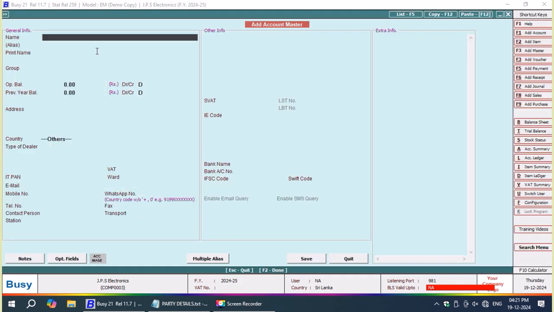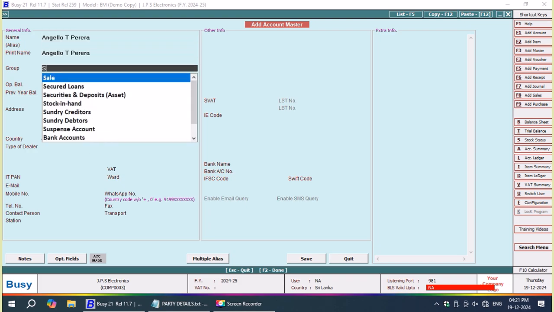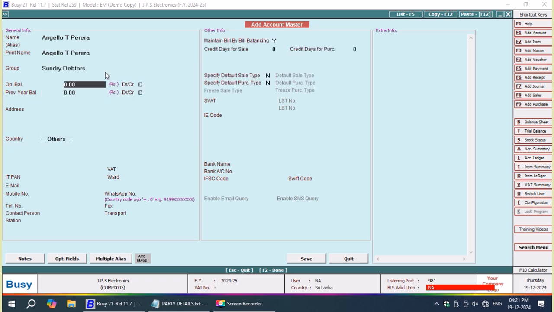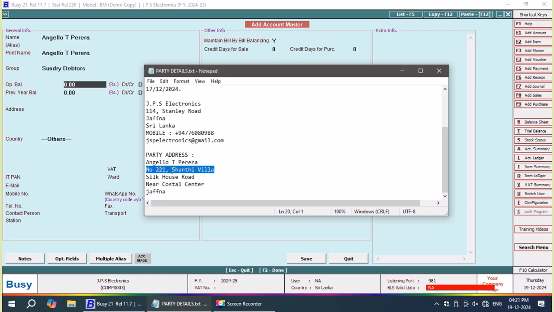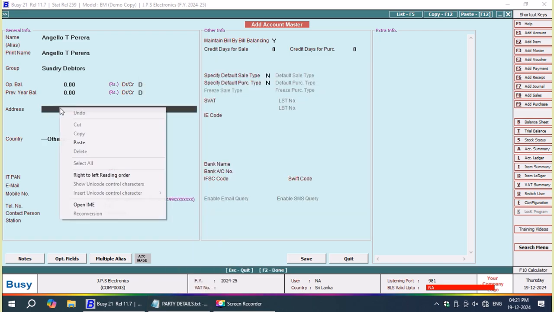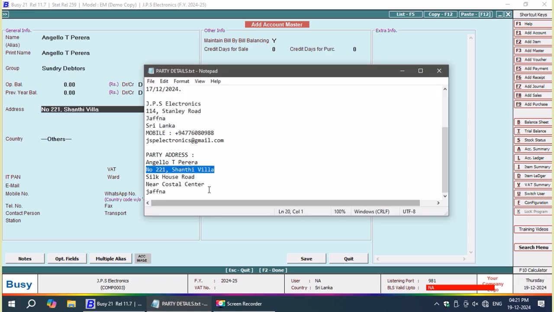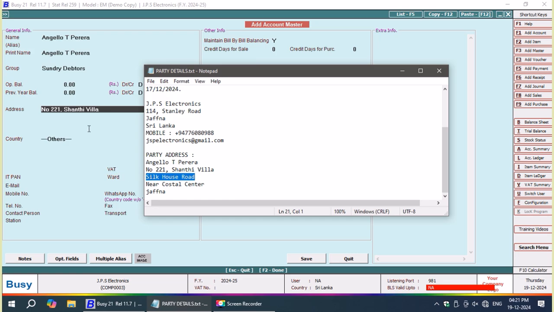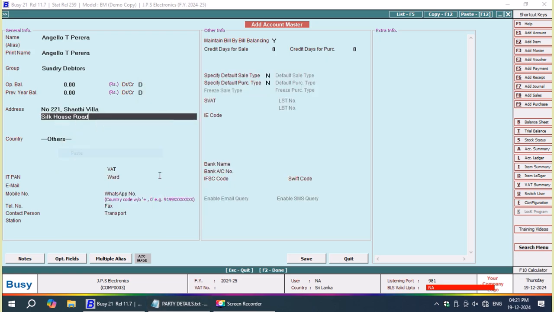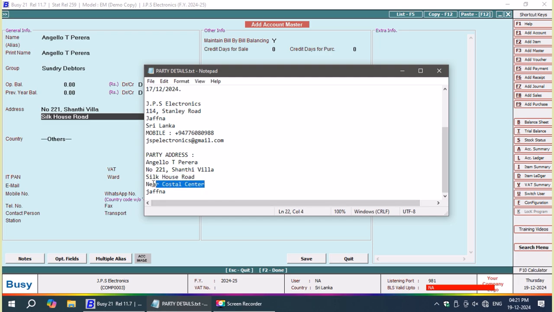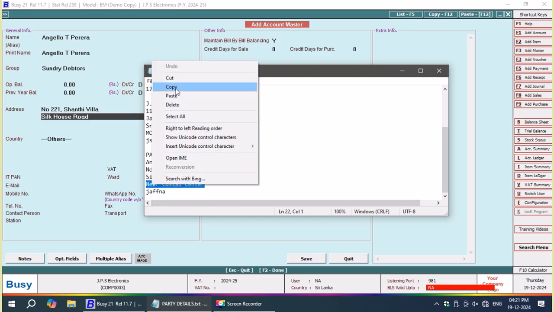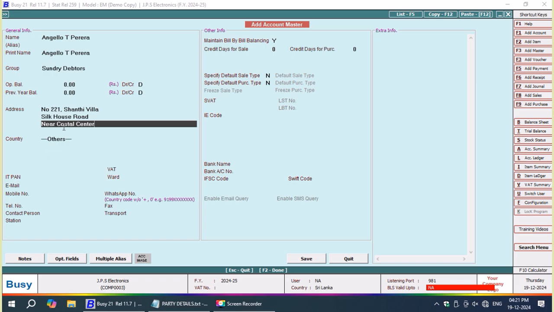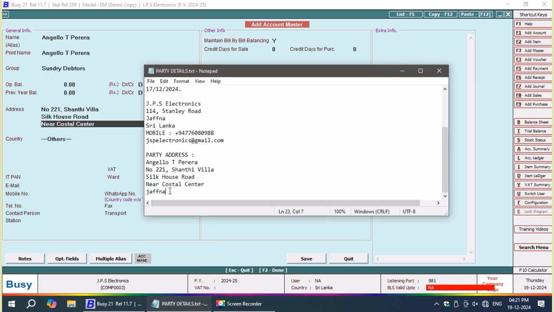Here party name, F3 I have pressed. Now I am creating a new party name, that is copy paste, Angelo T. Pereira. Sundry debtor, under the group sundry debtor. Address, what he has given, the same address I am copying and pasting over there. Address, and second one is Silk House Road, near Coastal Center, Jaffna, Sri Lanka.